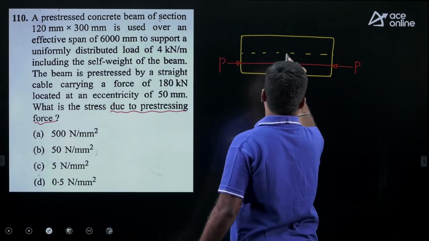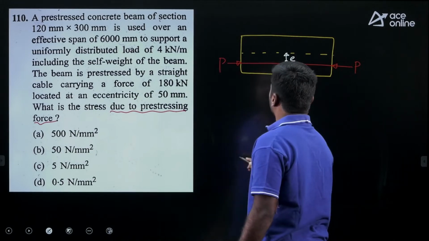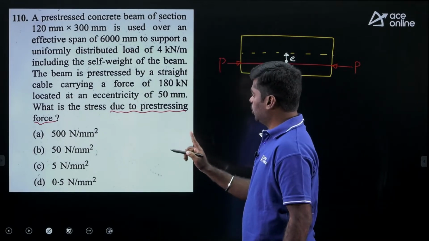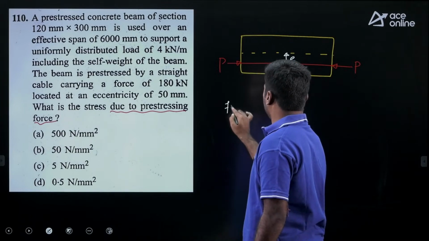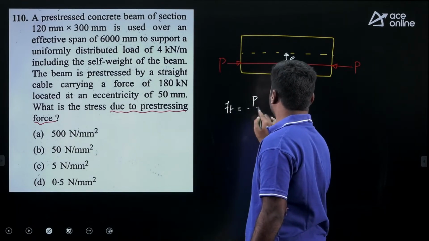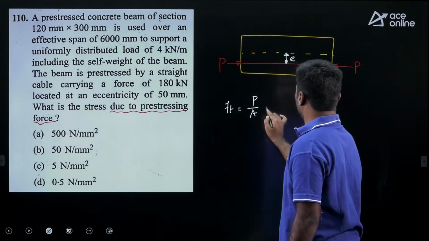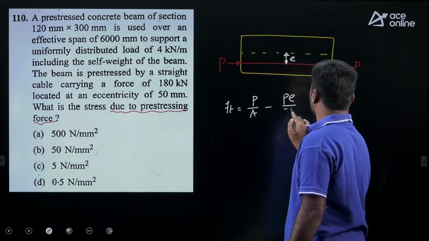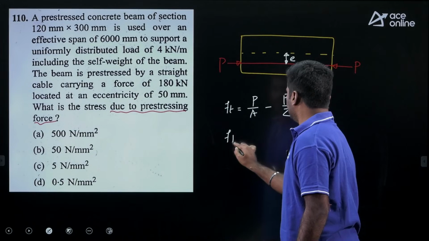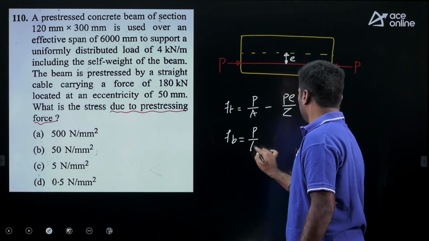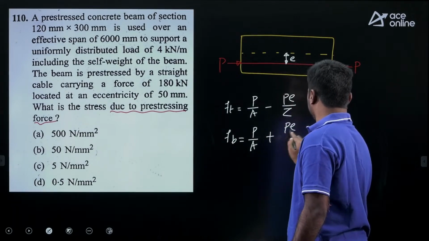See, this is the eccentricity. Due to pre-stressing force alone, what are the stresses developed? Stress at top fiber is P by A minus PE by Z. Stress at bottom fiber is P by A plus PE by Z.